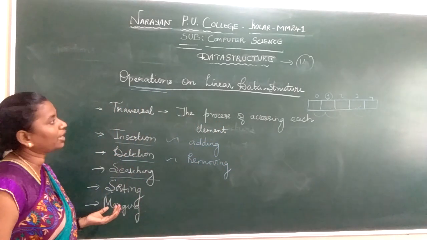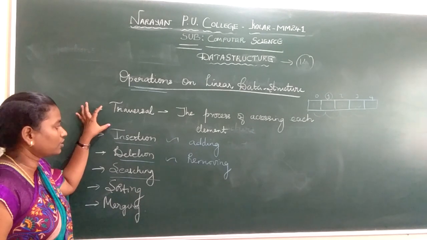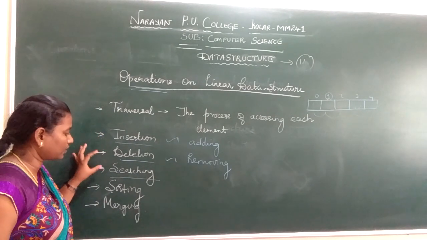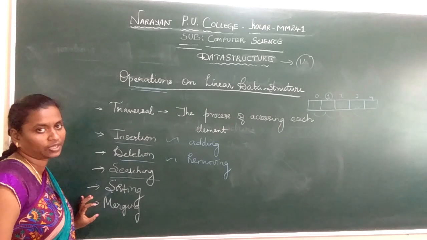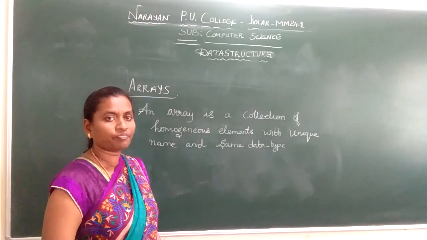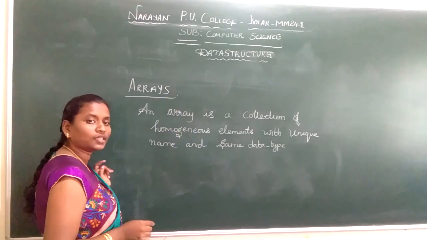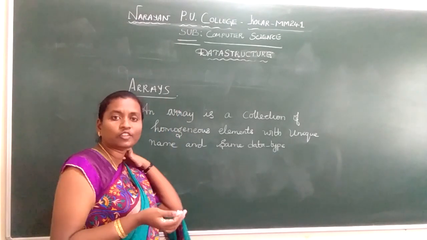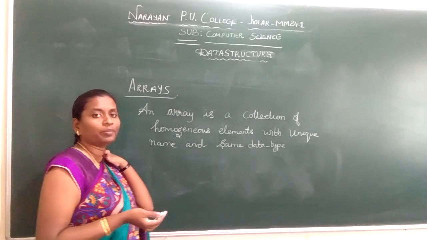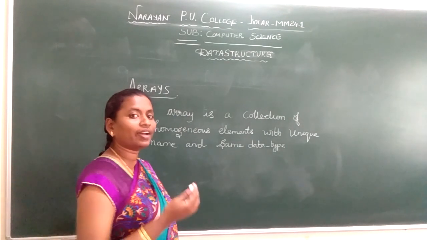I repeat, the different types of operations which we perform on a linear data structure are traversal, insertion, deletion, searching, sorting and merging. Next we see the next concept, types of arrays. I told you arrays fall under the non-primitive data structure category. In non-primitive data structures we have arrays, lists and files.